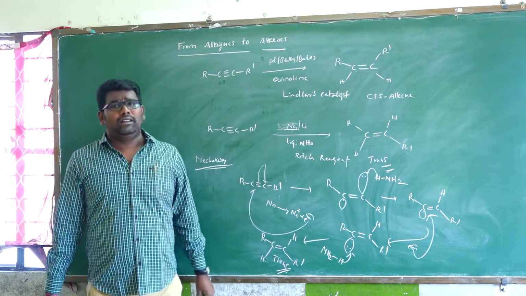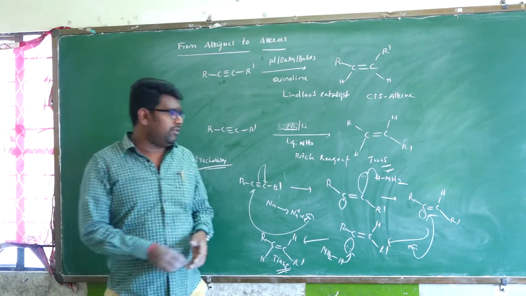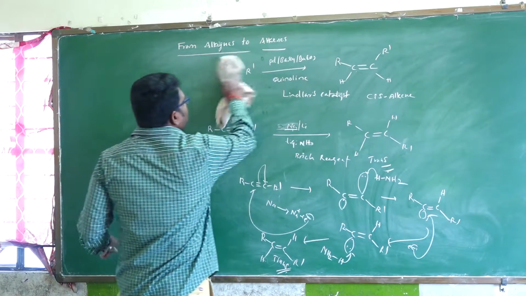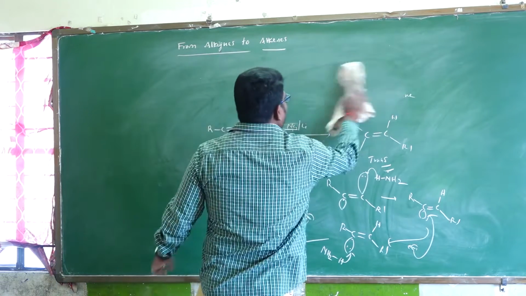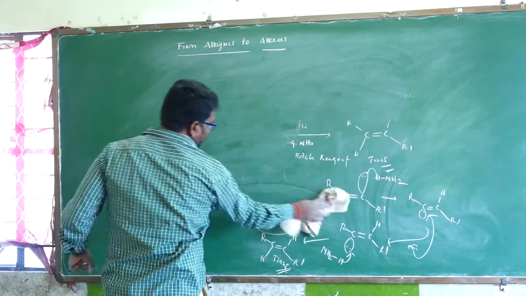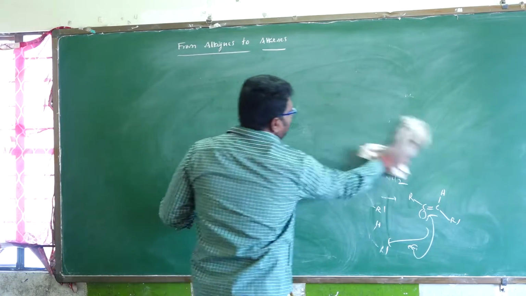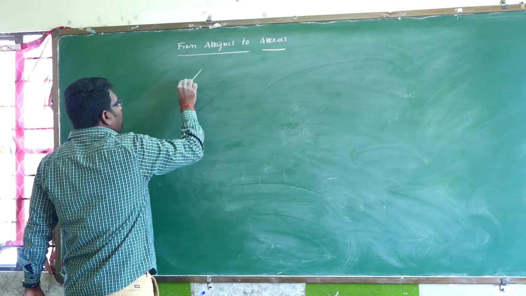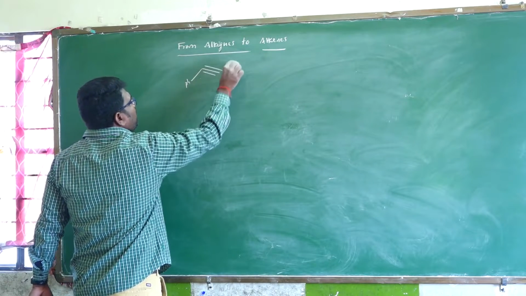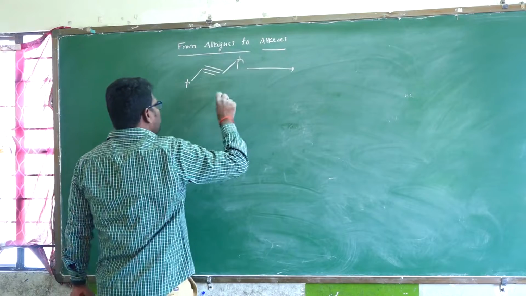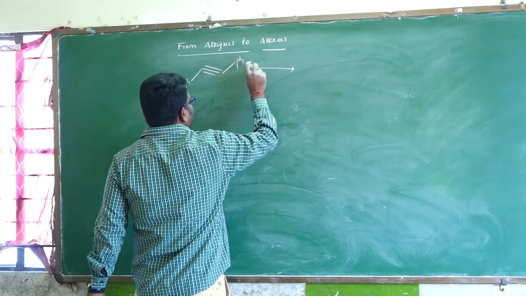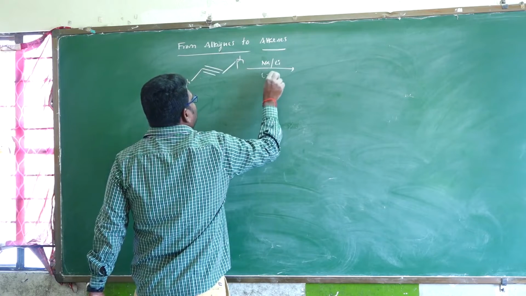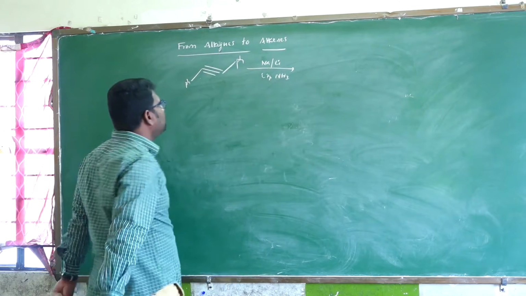And next, some examples of this. Predict the product. Ph triple bond Ph, in the presence of sodium or lithium in liquid ammonia, NH3.